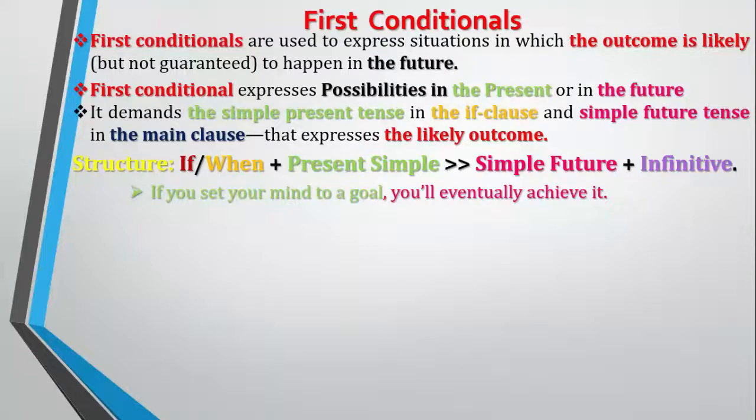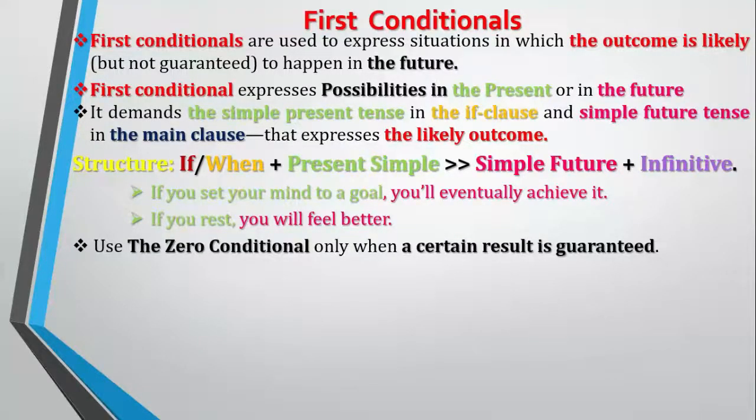Like, if you set your mind to a goal, you will eventually achieve it. If you rest, you will feel better. In these sentences, we find the condition in the first clause, and that is in a simple present, whereas we find the outcome of that condition in the second part or second clause of the sentence, which is in simple future.